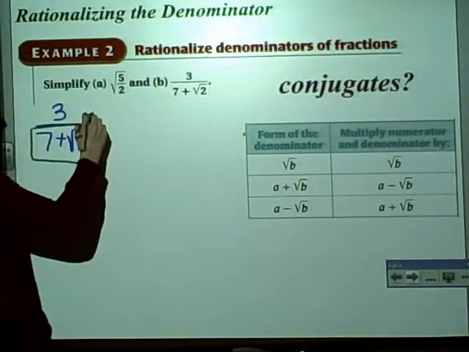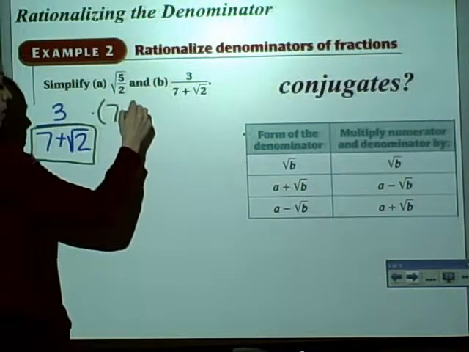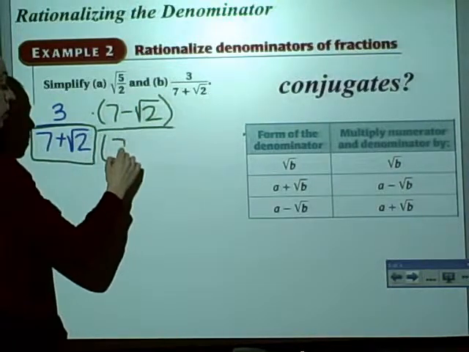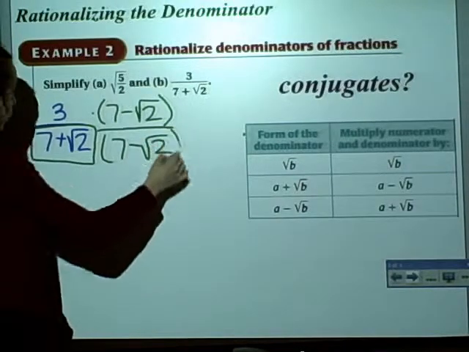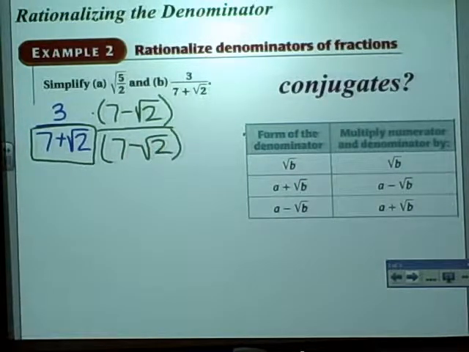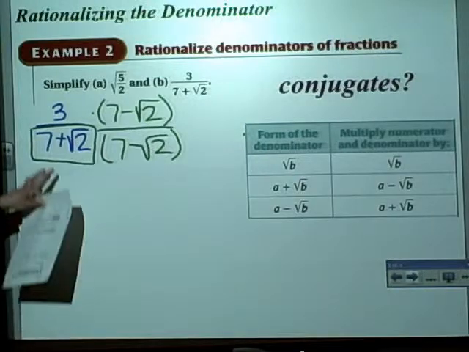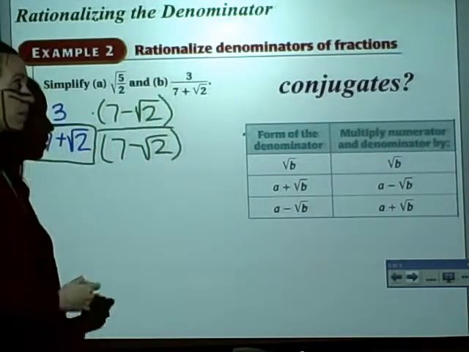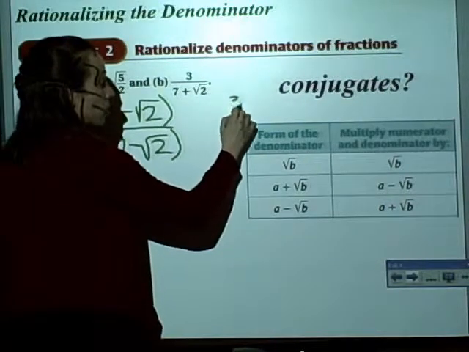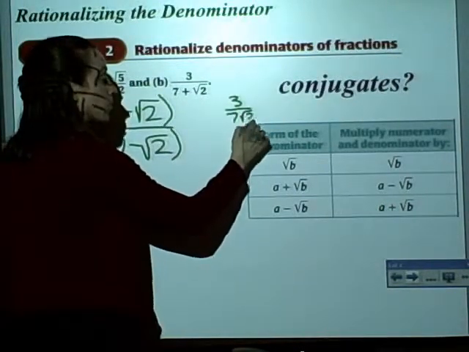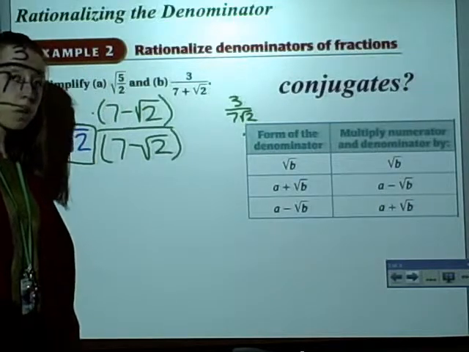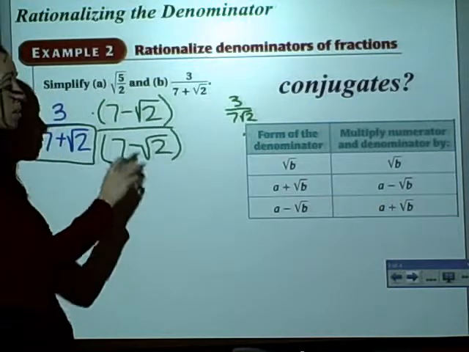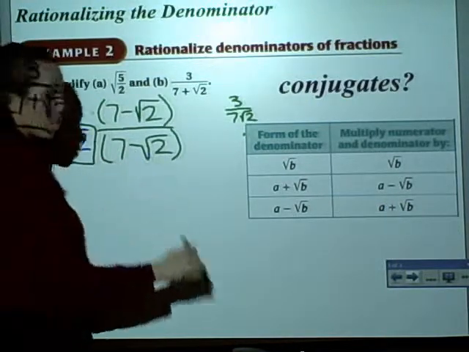So that means I'm going to multiply the top and the bottom by 7 minus radical 2. Again, the only thing we're changing is that sign in the denominator. And this only happens if you have a number plus a radical. If you had, let's say, 3 divided by 7 radical 2, then you would still just multiply by the radical. This, with the opposite sign, only happens if you have something plus or minus a radical.